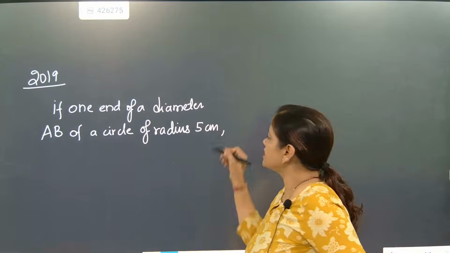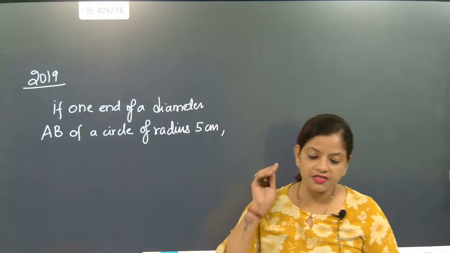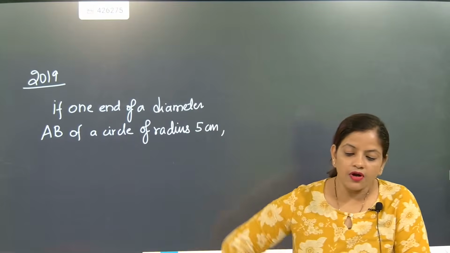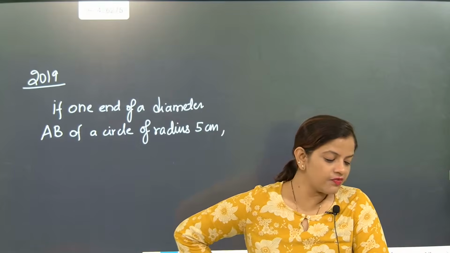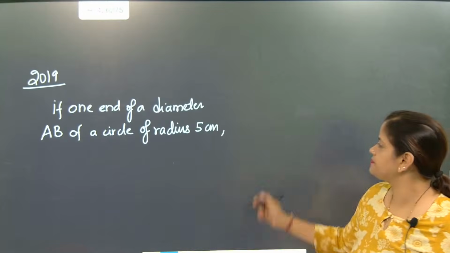So what is the radius given? 5 centimeter is the radius given. Now what next they are telling: tangent XAY is drawn to the circle.